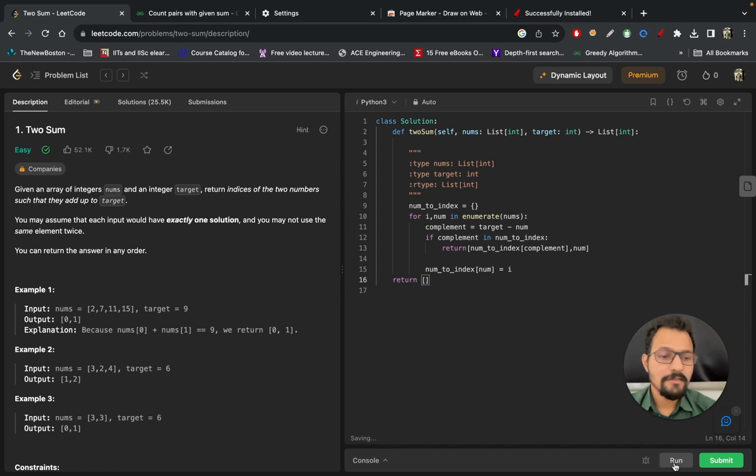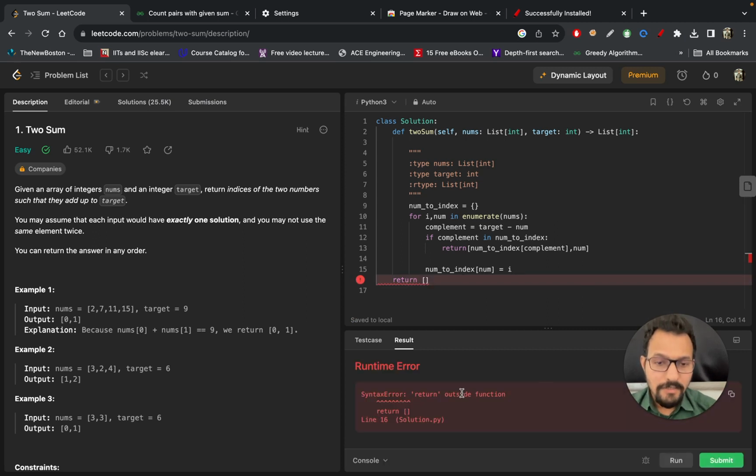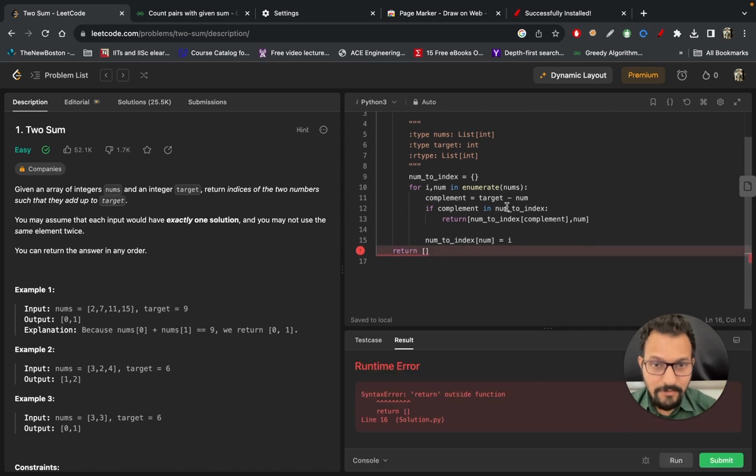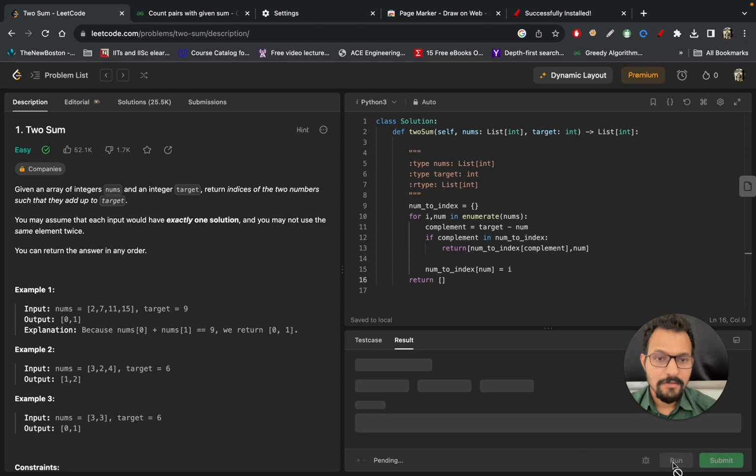So this is how I coded it in less than 5 minutes. Okay, and let's see, there is a syntax error: return was outside the def. So basically in Python it's all indentation based, so you have to return it here.